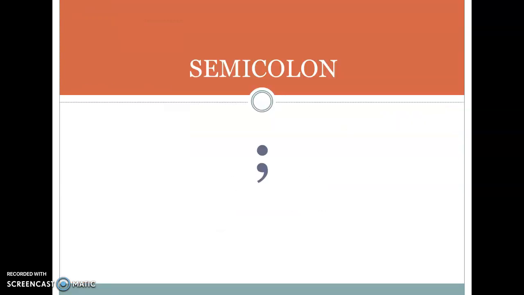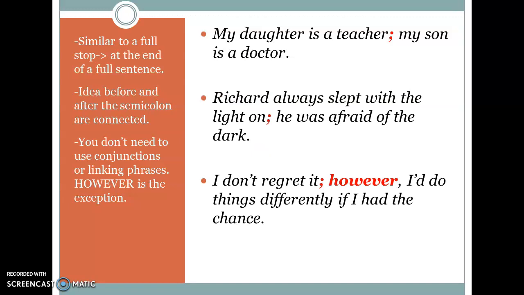A semicolon. A semicolon is similar to a full stop in the sense that they go at the end of a full sentence. Look at this example: "My daughter is a teacher."